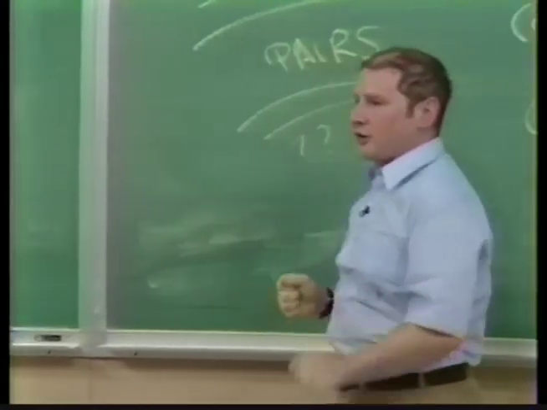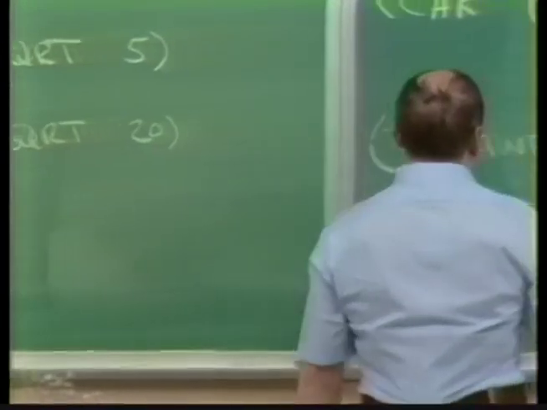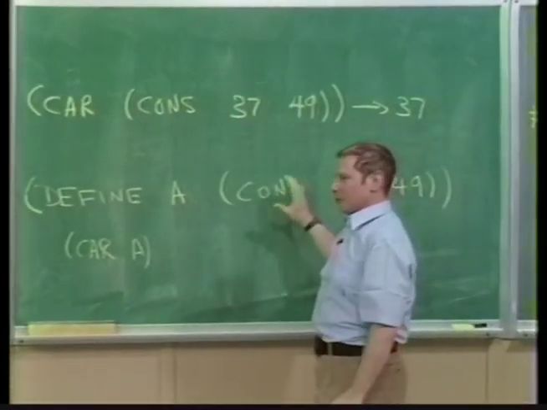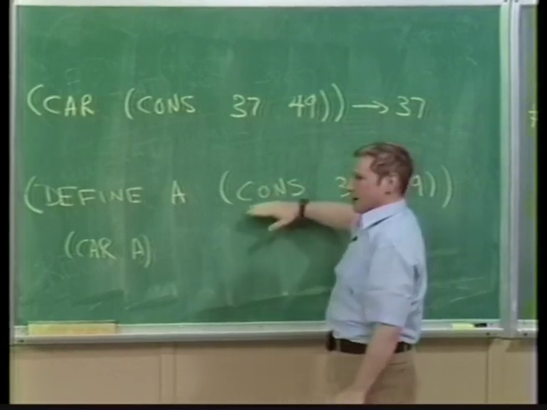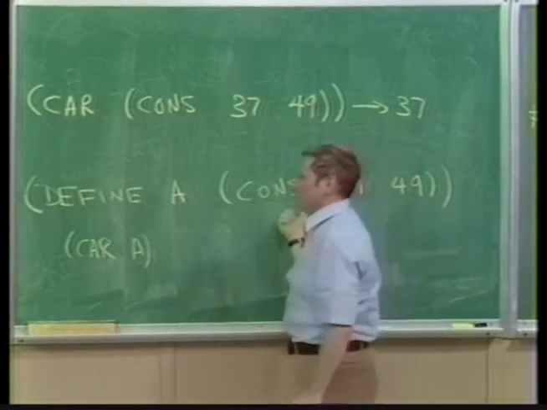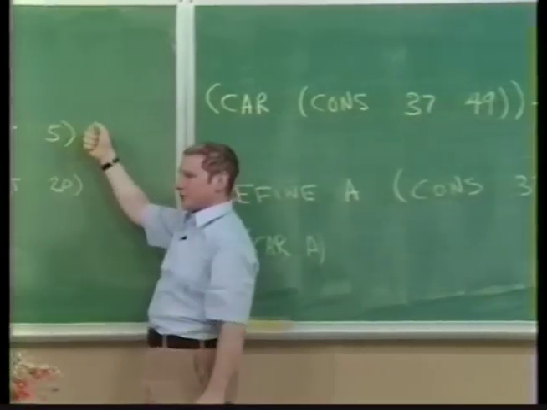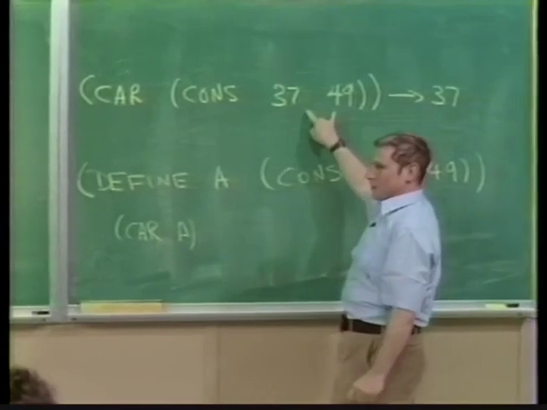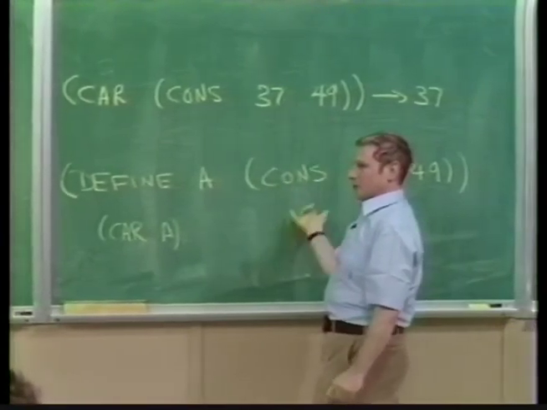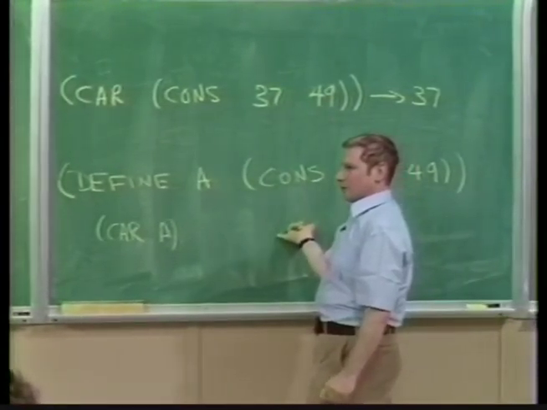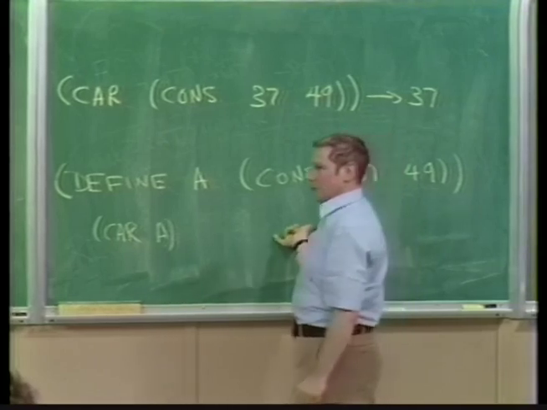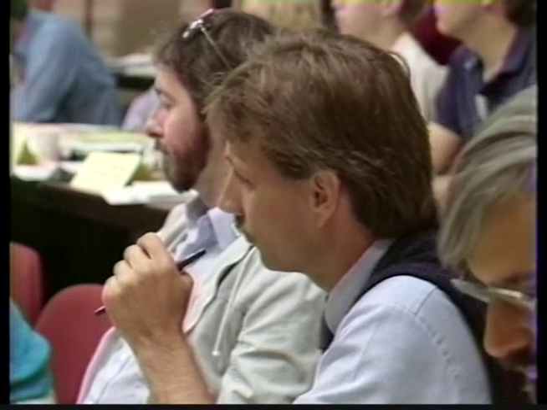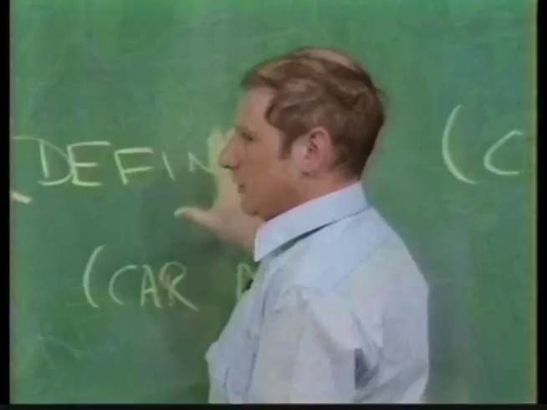Now, in some sense, you're asking me the same question. But it's really bothering you, and for a really good reason. When I write that, you're saying, gee, I know this is a procedure, but it's not a procedure that's just running. It's just sitting there. And how can it be that sometimes this procedure has 37 and 49, and there might be another one which has 5 and 6 in there, and why don't they get confused? There's something very, very important that's bothering you, and it's really crucial to what's going on.